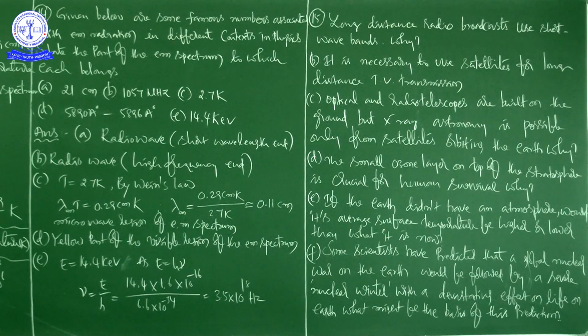So what is the atmosphere? The air surrounding us is simply called the atmosphere. Suppose it is not there. Actually, this is from an imagination point of view, because air is a mixture of gases, right? For our survival we need oxygen, right? That's why, if the atmosphere is not there, we may die. That will be a different situation. But what he is asking is, if the earth did not have an atmosphere, what about the temperature? Would its average surface temperature be higher or lower than what it is now?